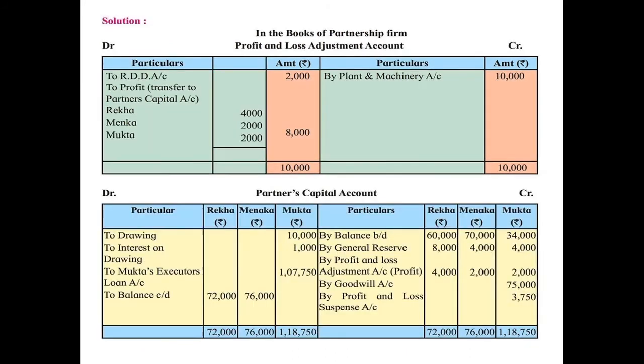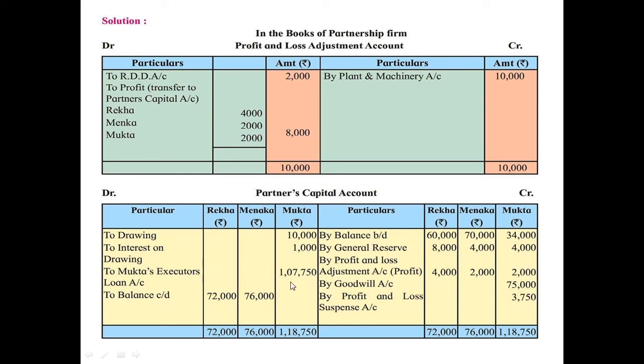So here the entry is recorded by general reserve, and the amount is divided among all the partners in their old profit sharing ratio. After that, you have to calculate the balance carried down for the continuing partners and then the amount to be paid to the deceased partner.